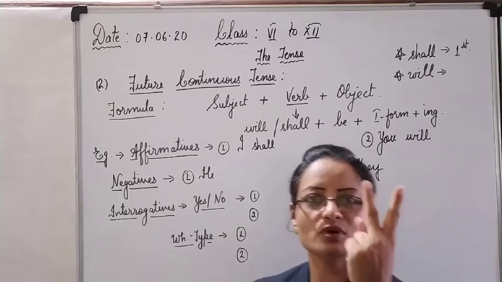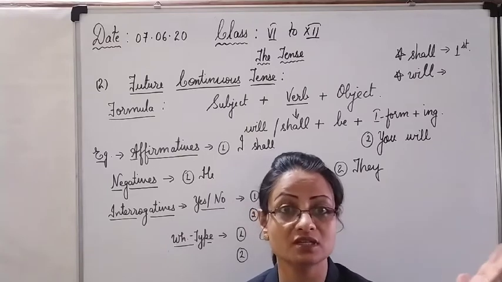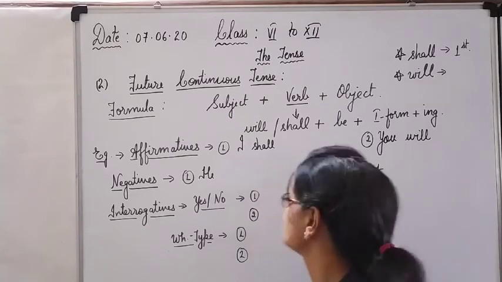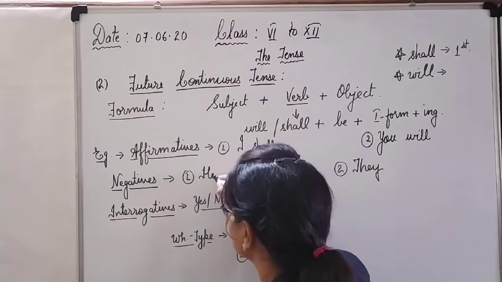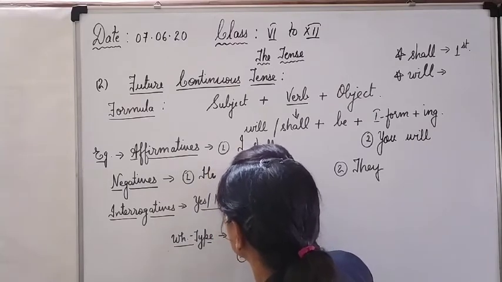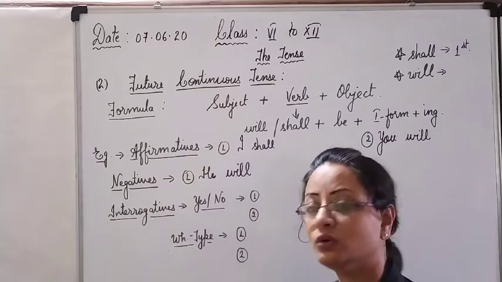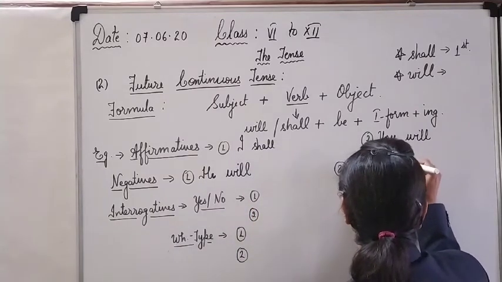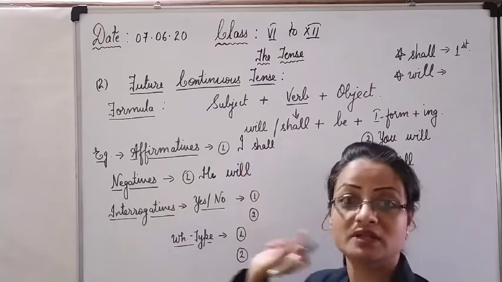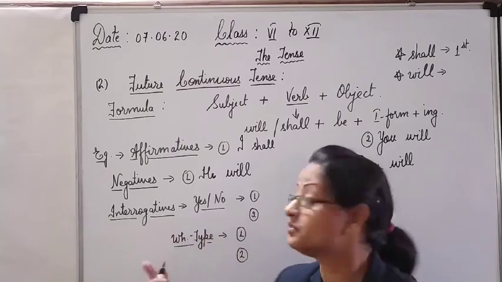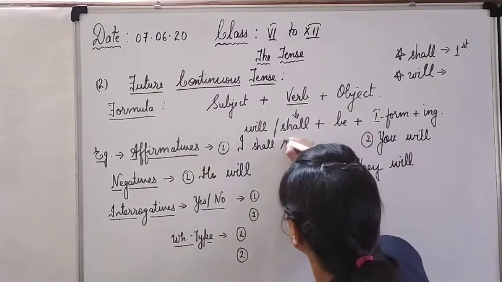First person also you have to remember only two things, I and we. No other third word is there in the first person. So otherwise, if it is not I and we, you have to use will. If there is no I and we in the subject, you have to use only will, without thinking. Look here. I have seen only I, and at all other places with all the subjects I have put will. I shall.